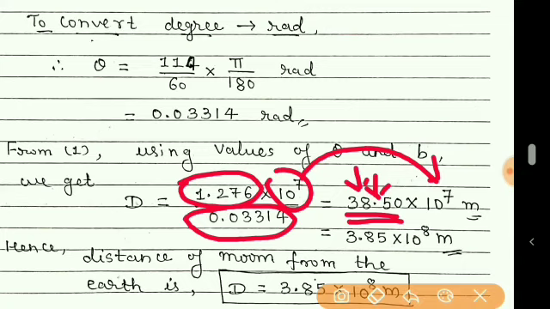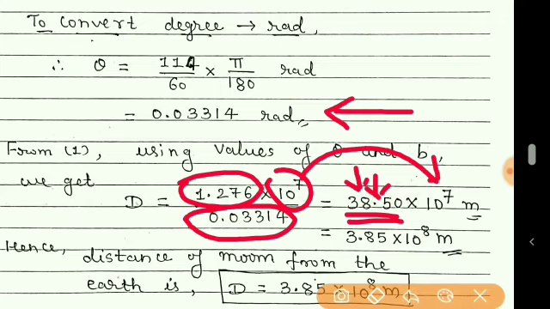So we have to move towards the left side, and I told you earlier that if we move from right to left, 1 power of 10 is increased. If we move 2 decimal places, then 2 powers will increase.